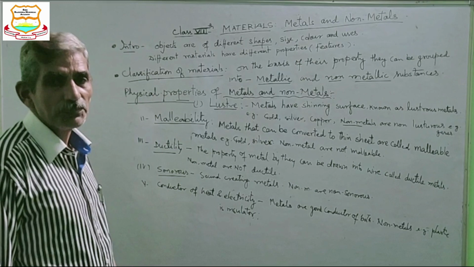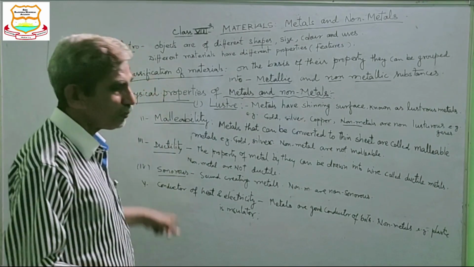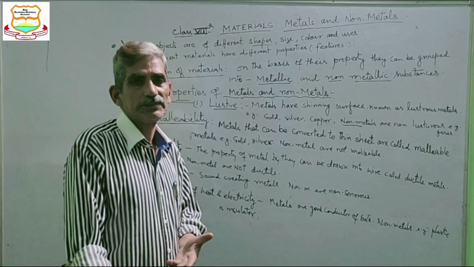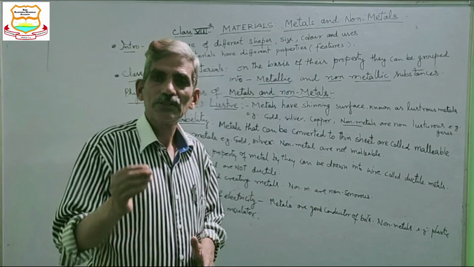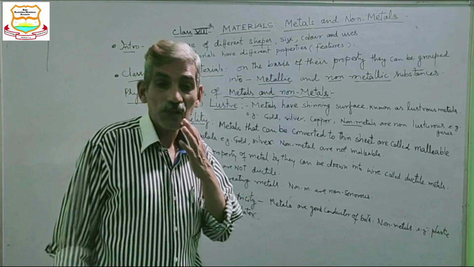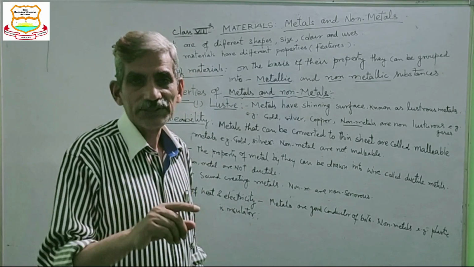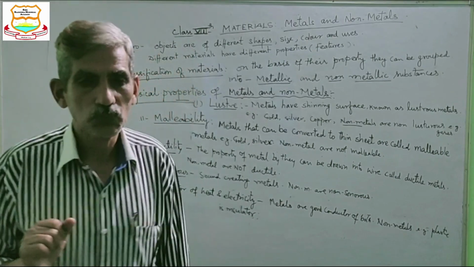These are all the properties of metals, and these properties are not present in non-metals. So that is the difference between metal and non-metal. Now I will tell you the chemical properties of metals and non-metals in the next video.